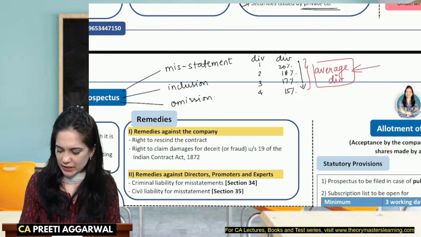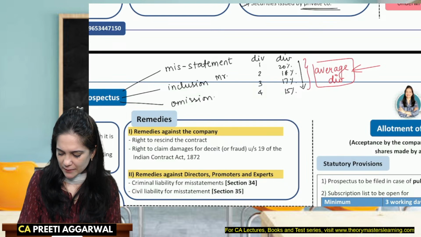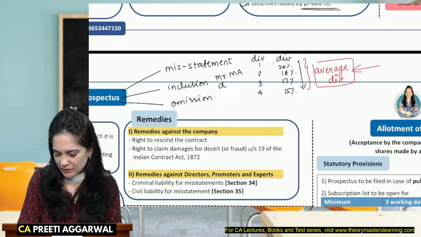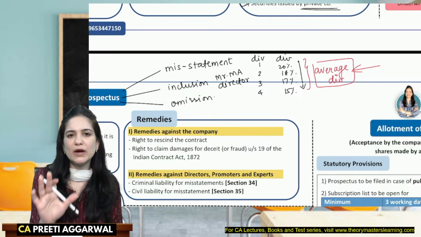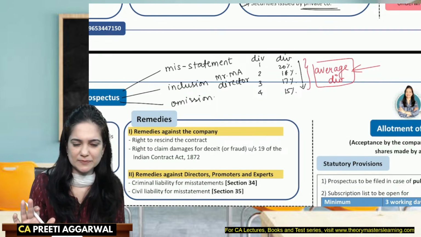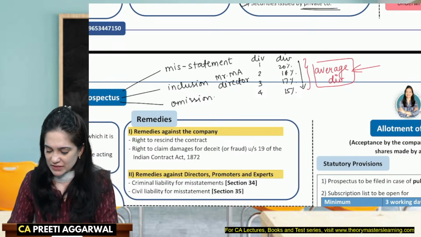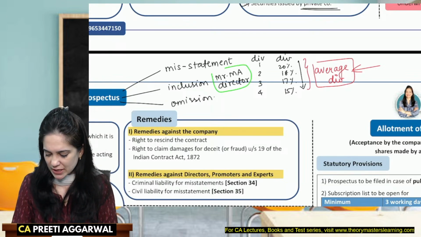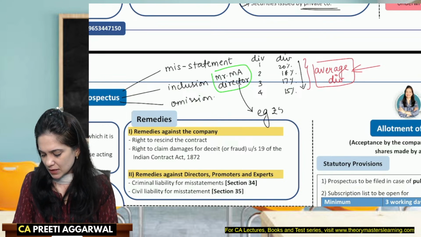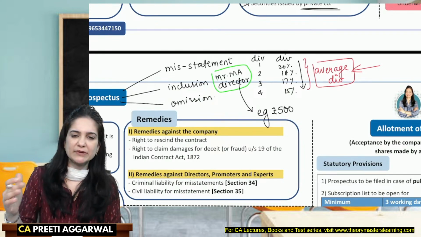Inclusion: I have included that Mr. Mukesh Ambani has agreed to become the director of the company, whereas he had in fact only agreed to help me incorporate the company. But because of this information, people purchased the shares of the company at, let's say, 500 rupees. They thought that Mr. Mukesh Ambani is going to become the director of the company.